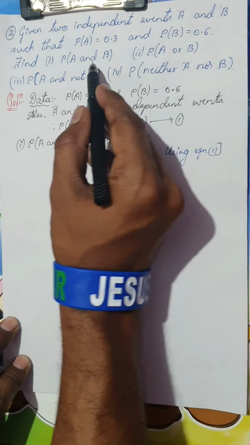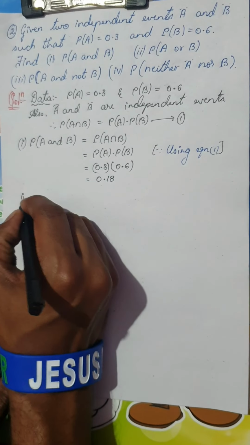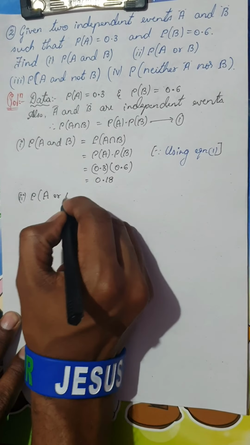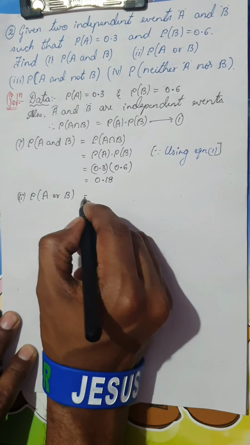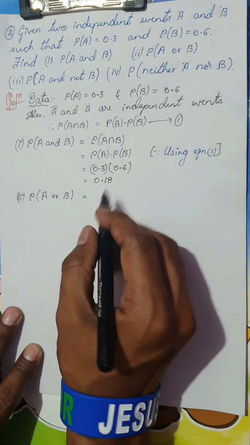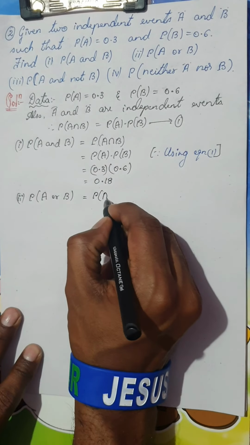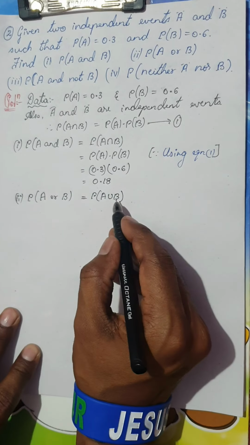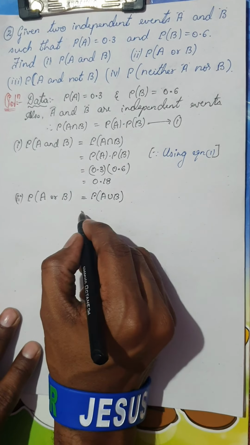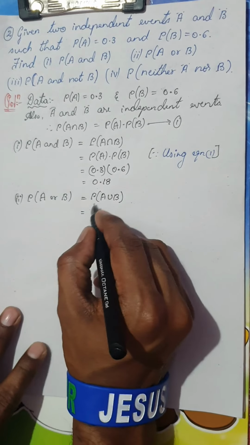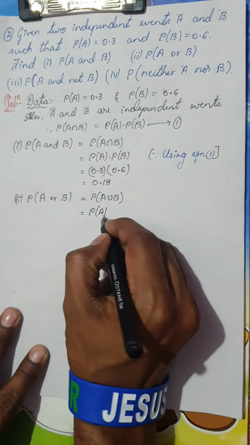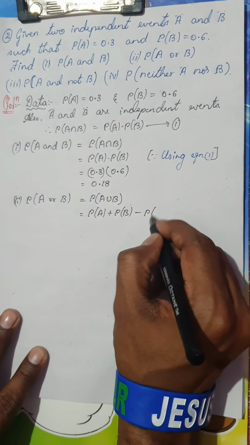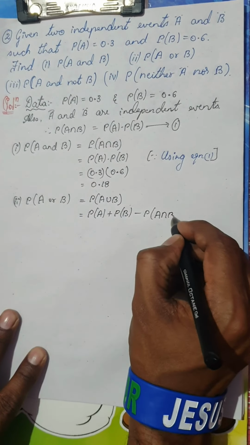The second thing I have to find is probability of A or B. As I already told you, whenever you say or, this is nothing but A union B. I want probability of A union B. Now, what is probability of A union B? I've already told you the formula: probability of A union B is probability of A plus probability of B minus probability of A intersection B.